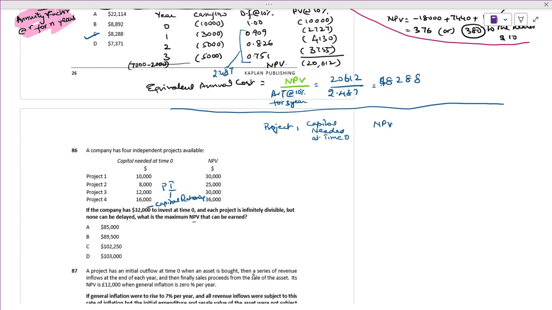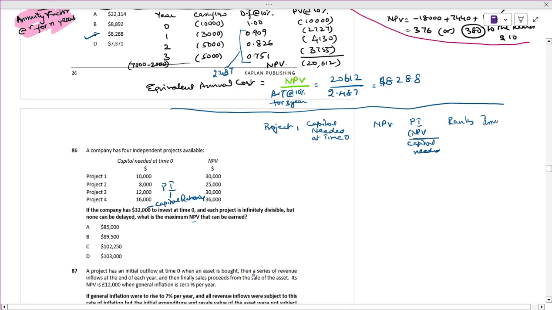We have to calculate profitability index: NPV divided by capital needed. Then we have to give the ranks. Then how much is the investment amount? Then we will take into consideration the NPV.